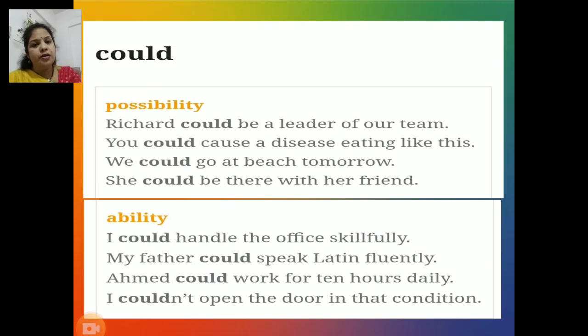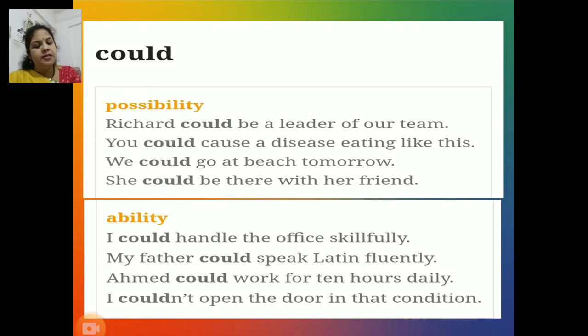Next modal auxiliary, could. Now the second modal auxiliary which is given in front of you on the slide is could, which denotes possibility, then ability, suggestion, request, and permission.